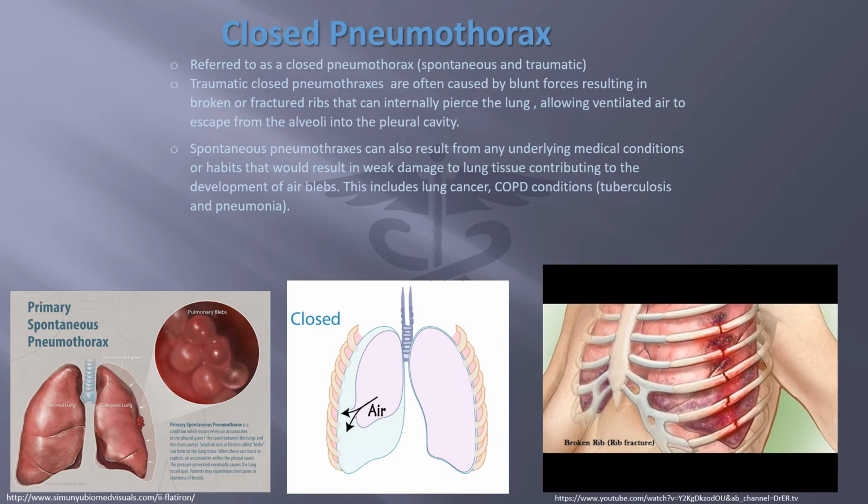Closed pneumothoraces can be spontaneous or traumatic. Traumatic closed pneumothoraces are often caused by blunt forces resulting in broken or fractured ribs that can internally pierce the lung, allowing ventilated air to escape from the alveoli into the pleural cavity. Spontaneous closed pneumothoraces can also result from any underlying medical conditions or bad habits mentioned previously that would result in chronic deterioration to lung tissue, contributing to air blebs.